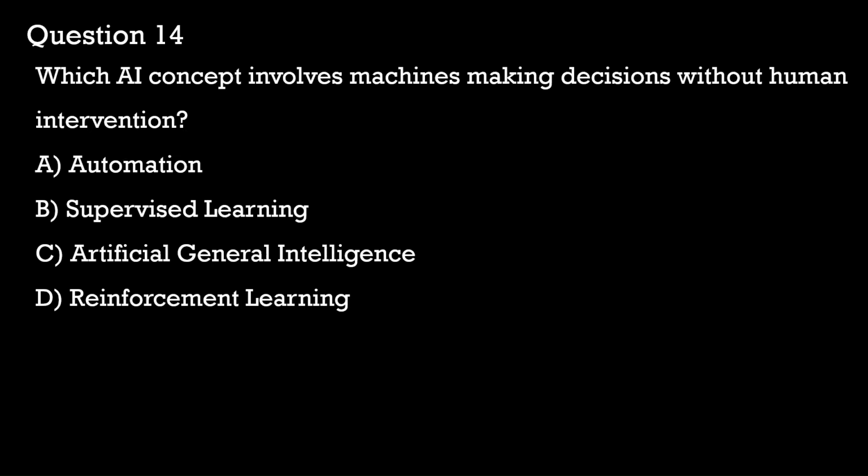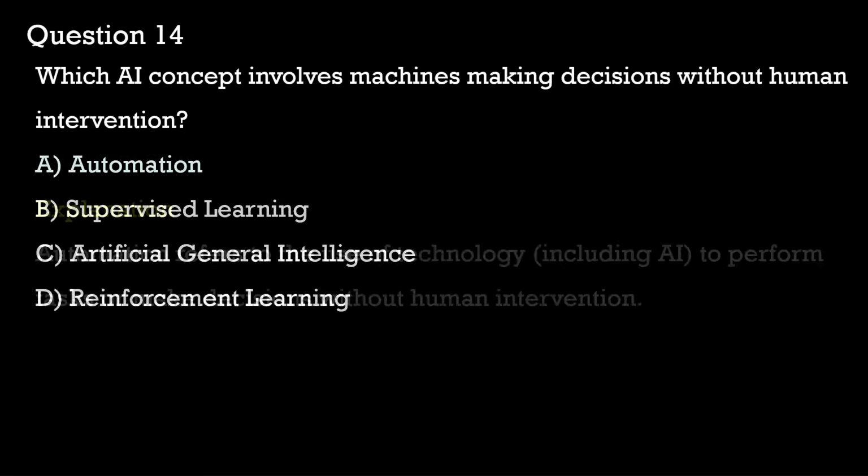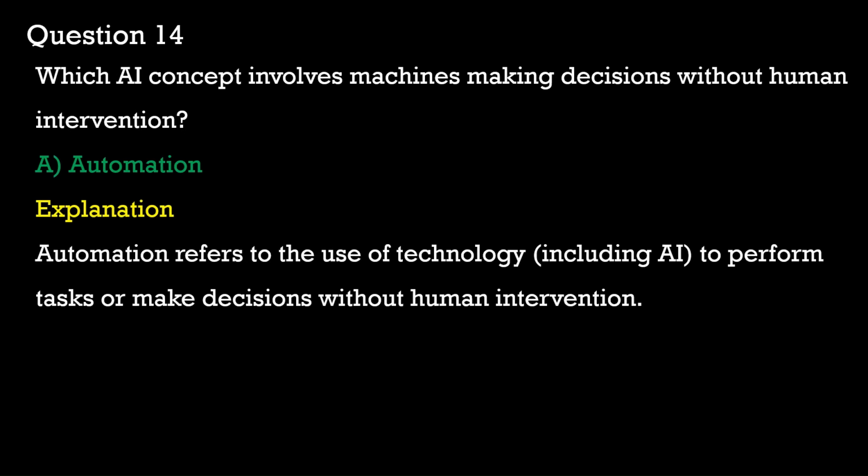It would aim for human level cognition. Reinforcement learning allows machines to make decisions by learning from rewards and penalties, but it still requires training based on feedback. So, based on these options, the concept that involves machines making decisions without human intervention is option A, automation.